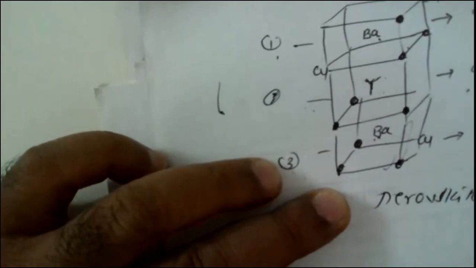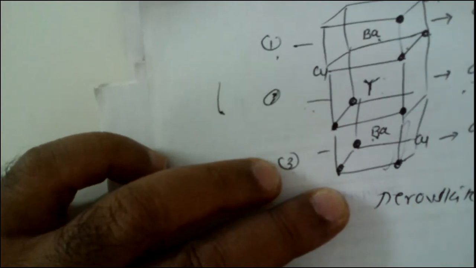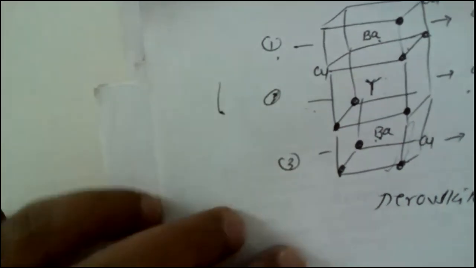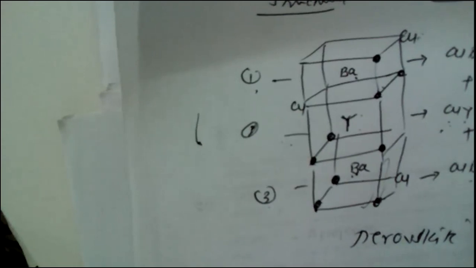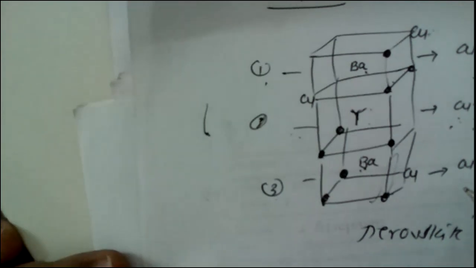Perovskite means calcium titanium oxide, CaTiO3. This is known as a perovskite structure. While explaining the structure for this ceramic superconductor, it comprises 3 cubic perovskite units. These are the 3 perovskite subunits, which are stacked one above the other, giving an elongated structure.